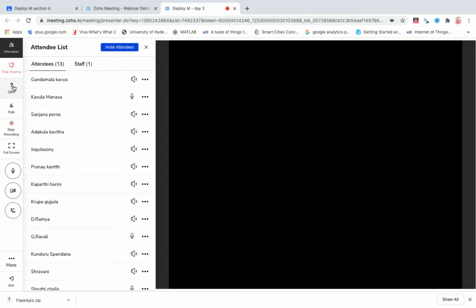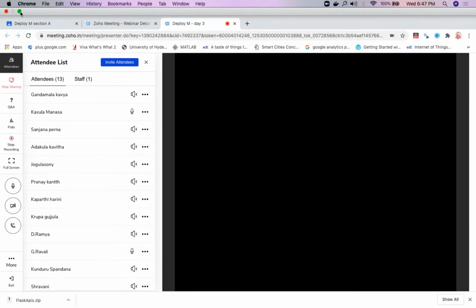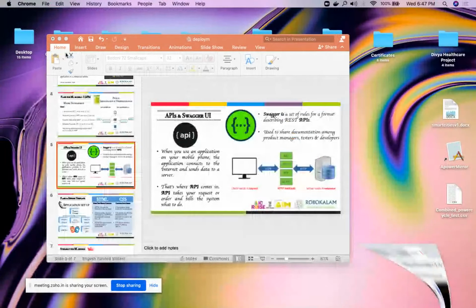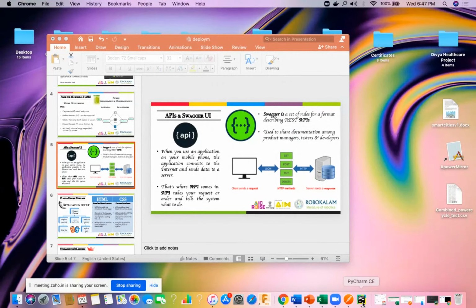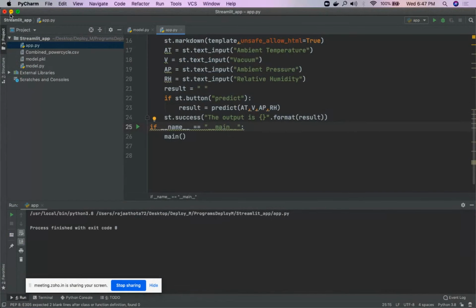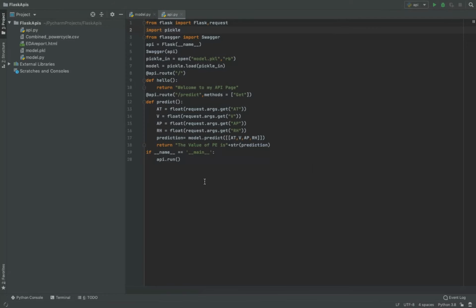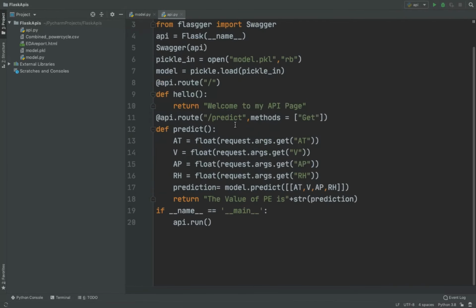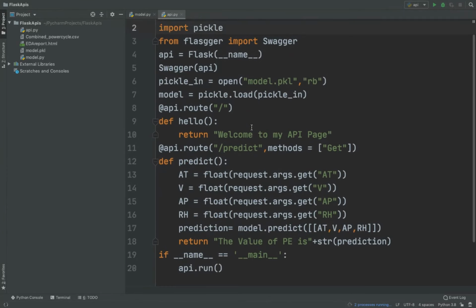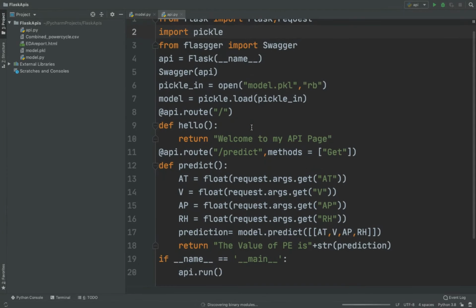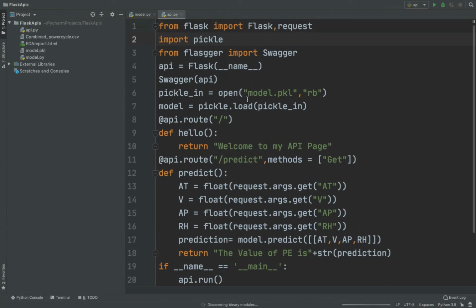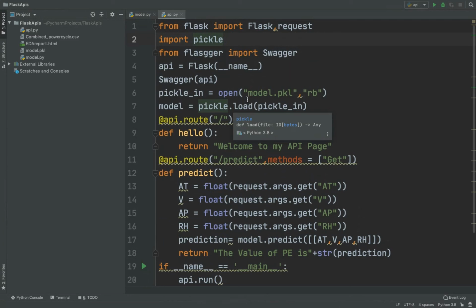So yesterday we have seen how to generate our Flask app. So I'll just try to open that program. For that, let me open my PyCharm. So we are working on Flask APIs. This is the code we have written yesterday, and actually Swagger was not introduced, and we tested our API even. So how to test using Swagger API? Let us see. So what is Swagger doing here? Let us see first. Then we will introduce the parameters to be done in the Swagger.